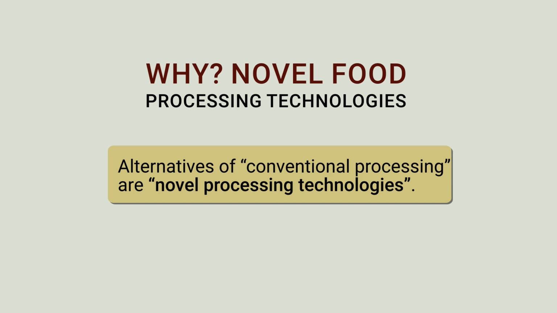Now the question is why we should have an alternative, why we should look for novel methods. The main purpose is that conventionally the food was processed using heat. It gives both preservation and cooking, so it gives palatability. But along with the cooking, and the efforts we make with high temperature for preservation and shelf life, there is also a challenge in terms of deterioration of the physical, nutritional and sensory qualities of the food.